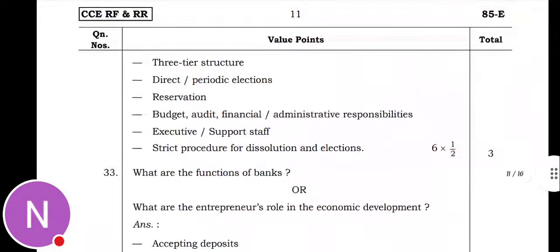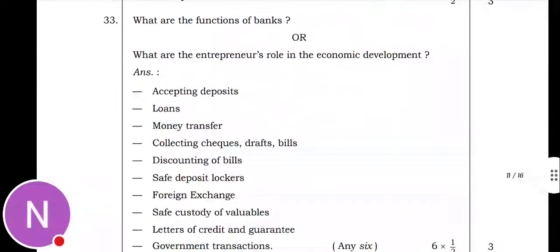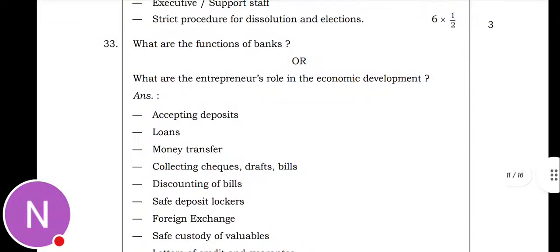Or another answer is: three-tier structure, direct or periodic elections, reservations, budget, audit, financial, executive, strict procedure for dissolution and elections. Another question they have given is, what are the functions of a bank, or they asked what is the entrepreneurs' role in the economic development.